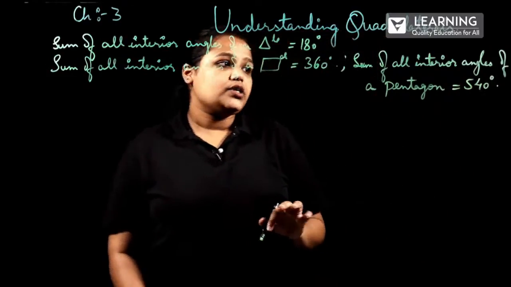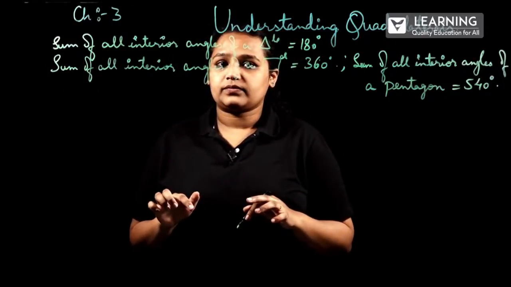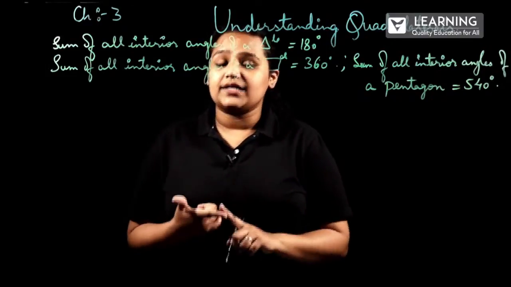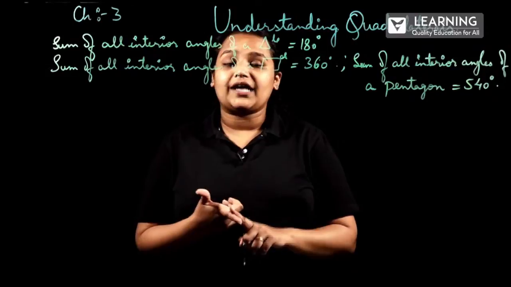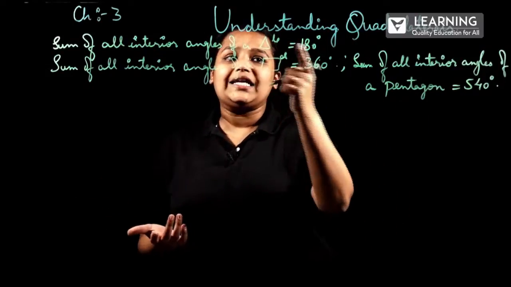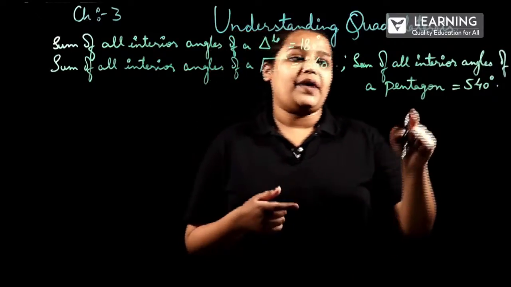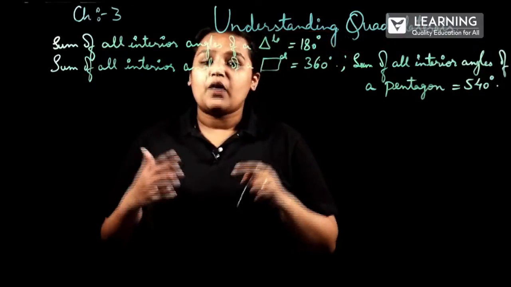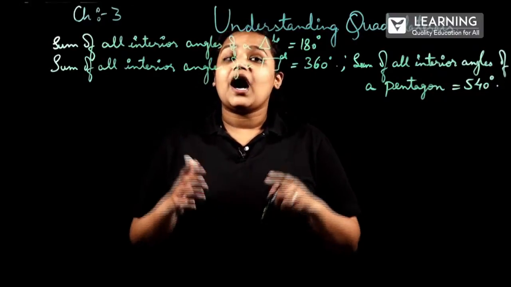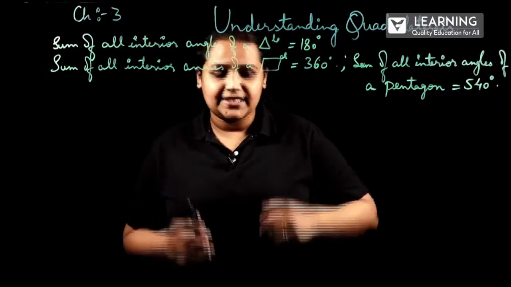Okay. So now we got the sum of interior angles of a triangle, quadrilateral and pentagon. How much? For a triangle it is 180 degrees, for a quadrilateral it will be 360 degrees and for a pentagon it will be 540 degrees. Why am I telling this? Because now I am taking an example of how to solve it. I will be taking problems from the exercise itself.